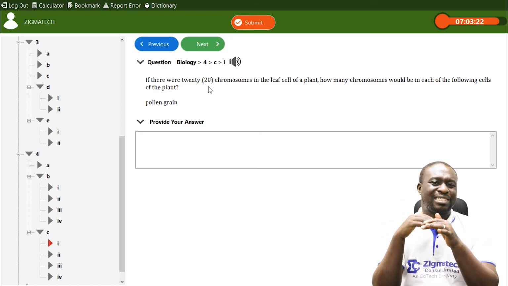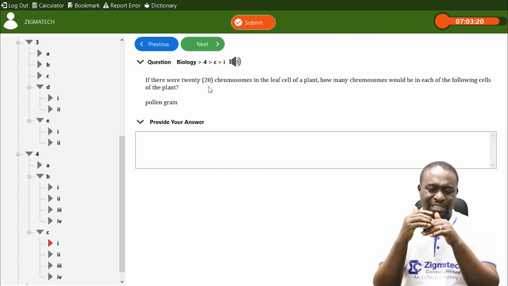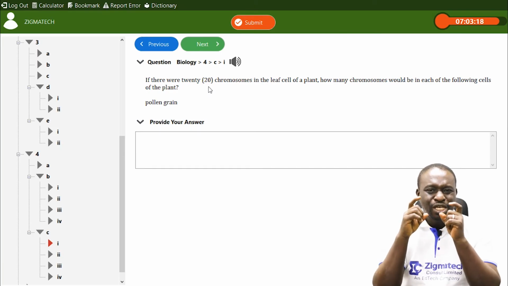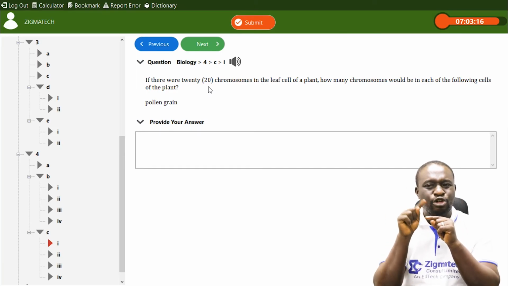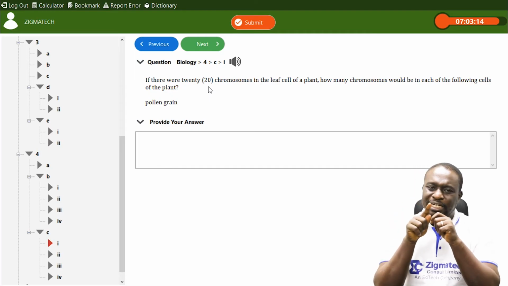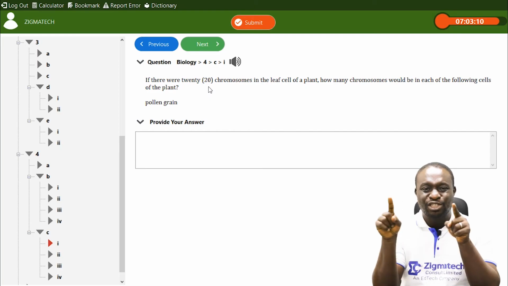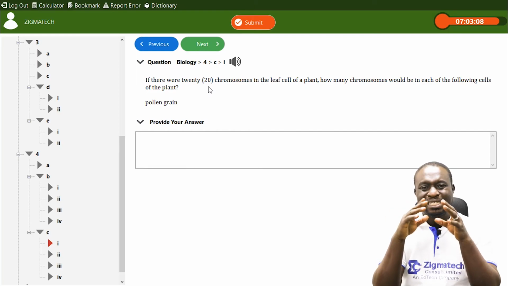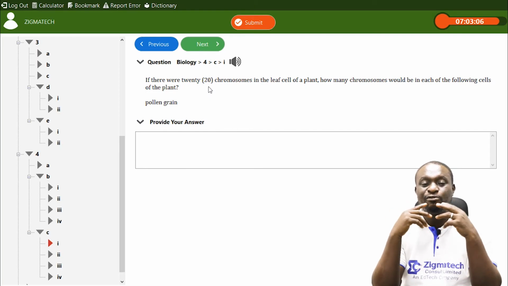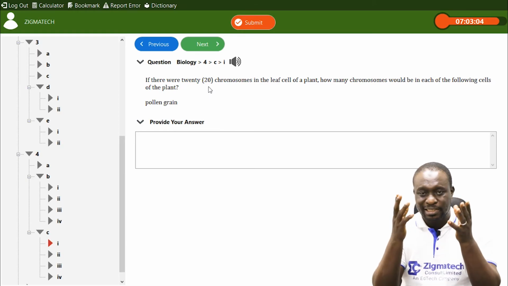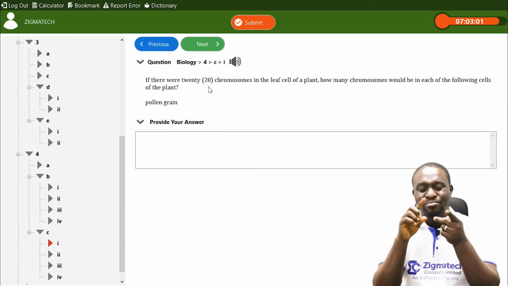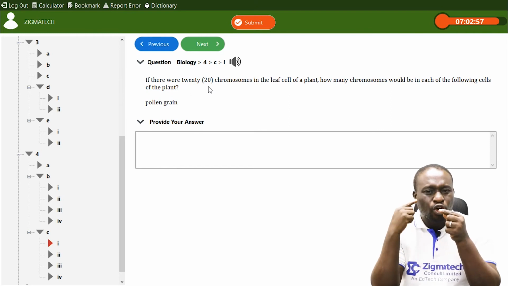The other one is what we call meiosis. Meiosis is also a cell division, the second cell division. Meiosis occurs in non-somatic cells. The non-somatic cells are cells that are involved in sexual reproduction. These are cells that bring about the formation of gametes or sex cells. Also, meiosis brings about a haploid organism.